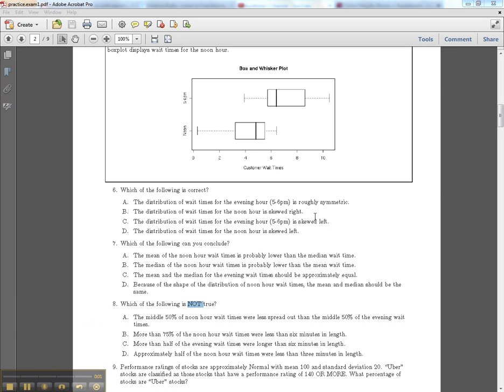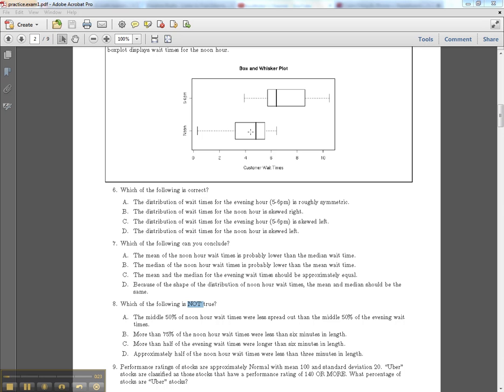Number 8 for the practice exam. Which of the following is not true? It's really important that you recognize that it's saying not true. So let's read A: the middle 50% of the noon hour wait times. This right here is the noon. Noon hour wait times were less spread out than the middle 50% of the evening wait times.